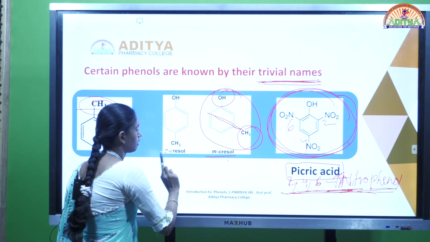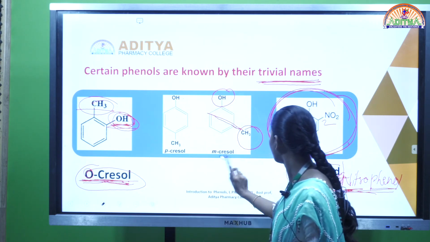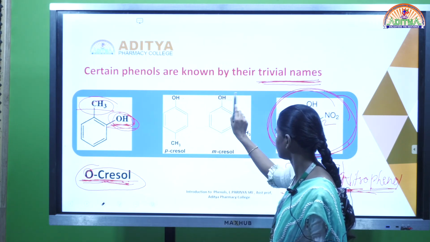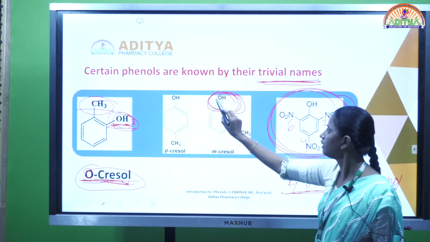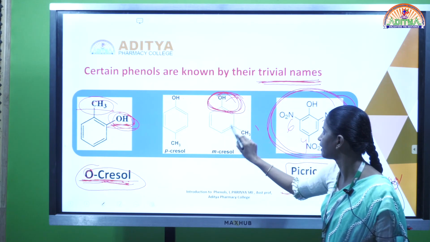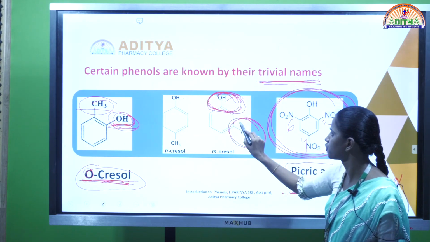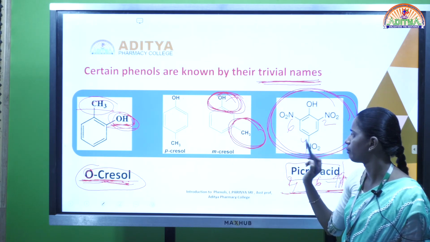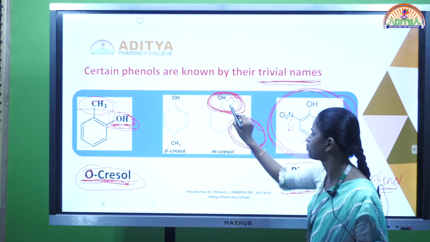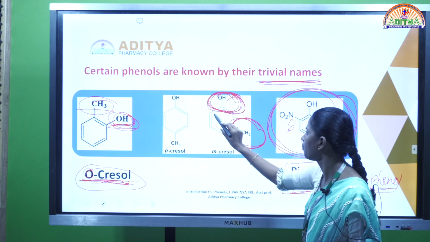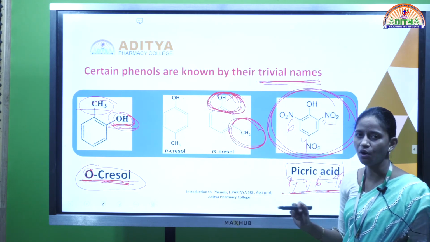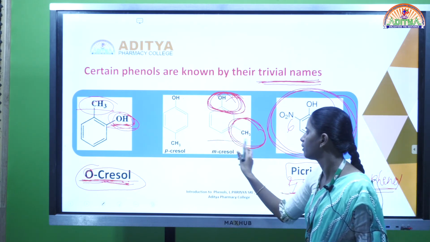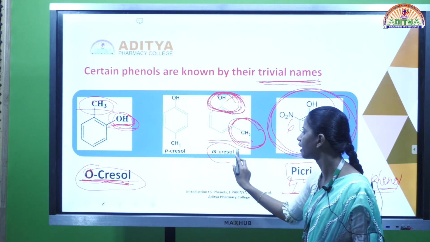In the third one, at the first and third positions the methyl and hydroxy groups are present, so this is the meta position, and the compound is metacresol.